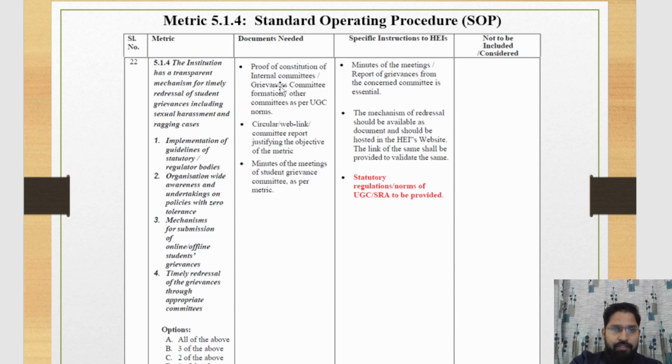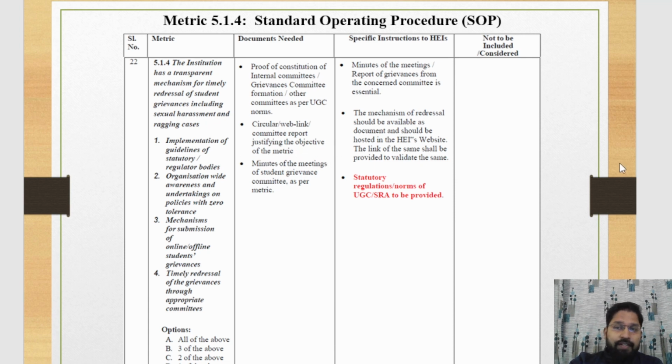It means you should submit proof of a committee that is designed for the formation for sexual harassment and ragging cases. Circular, web link, and committee report justifying the objective of the matrix.